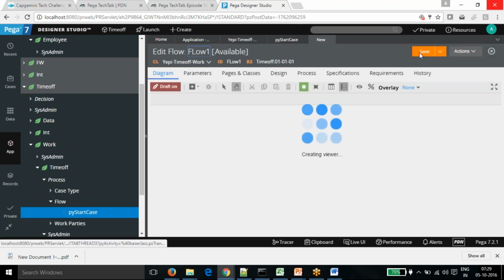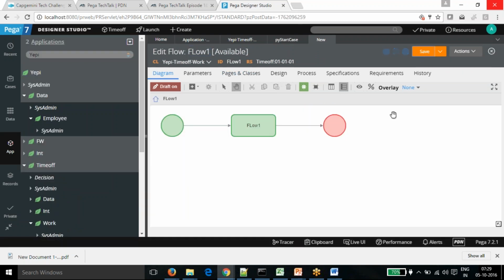And I saved it. This is a normal flow, created as a test flow.